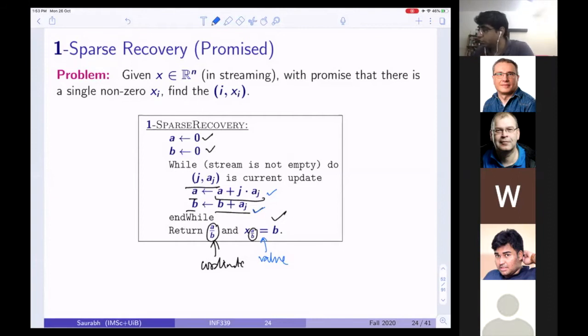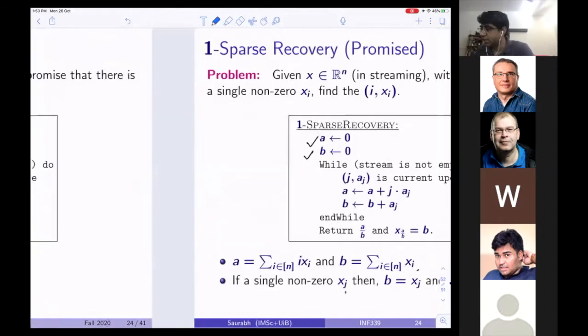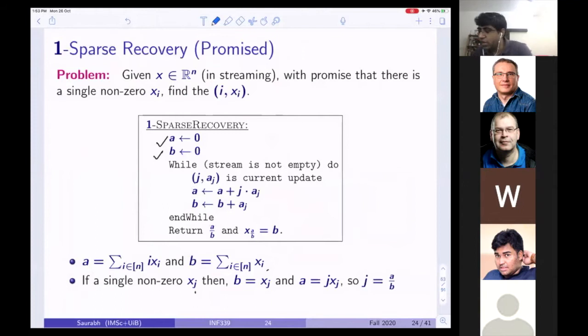So even in that promise, what we were storing is that in a, I'm storing i times xi, and in b I'm storing the value of xi. If there is a single non-zero xj, then b is precisely equal to xj and a equals j times xj, so j is nothing but a over b. Okay, so this is what we saw last time.